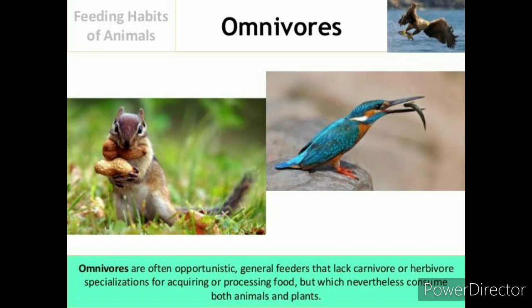So, they are often opportunistic, general feeders that lack carnivore or herbivore specializations for acquiring or processing food, but which nevertheless consume both animals and plants. So, omnivores can live in either condition.